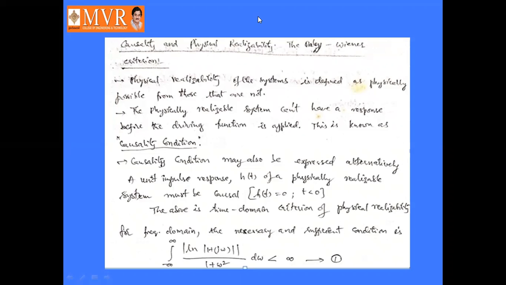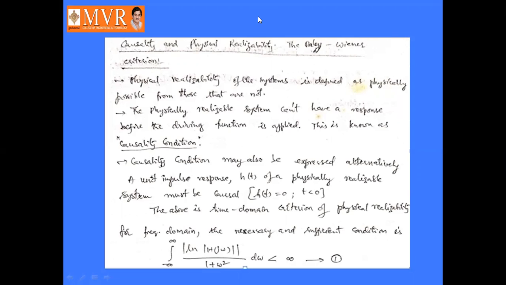What is meant by physical realizability? Physical realizability of the systems is defined like this: it is defined as physically possible from those that are not.